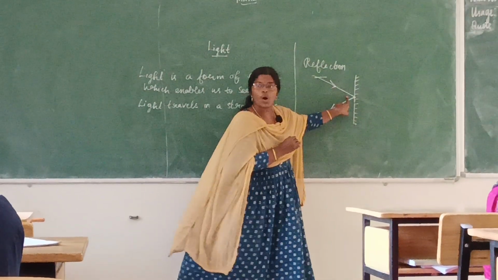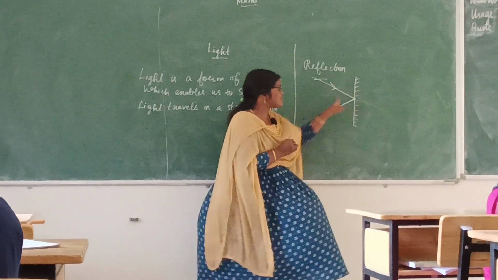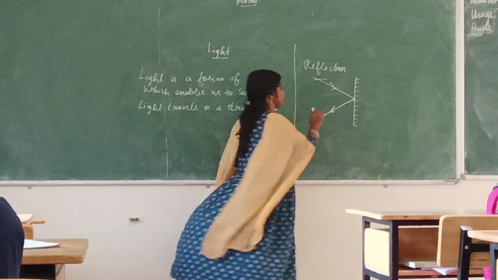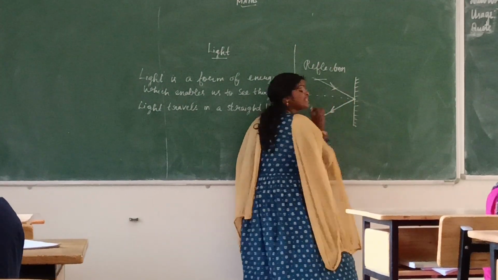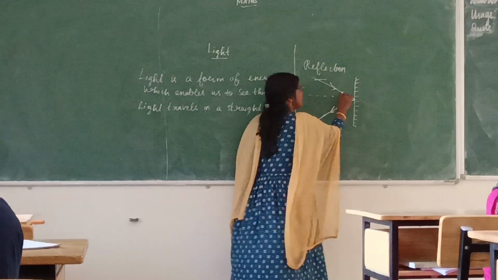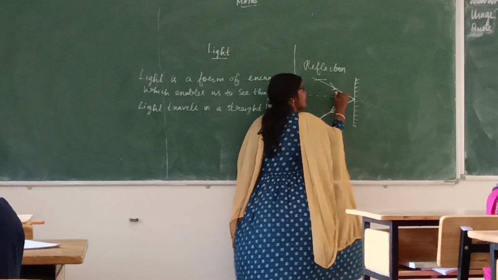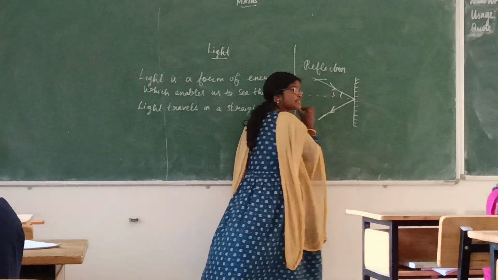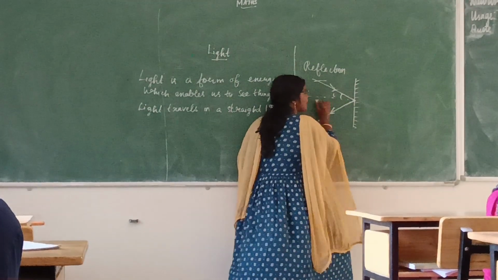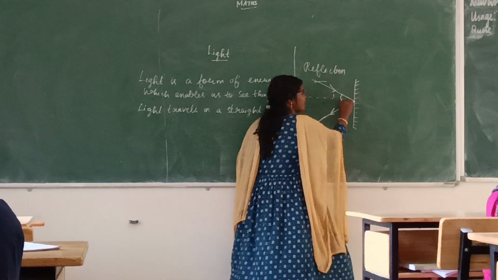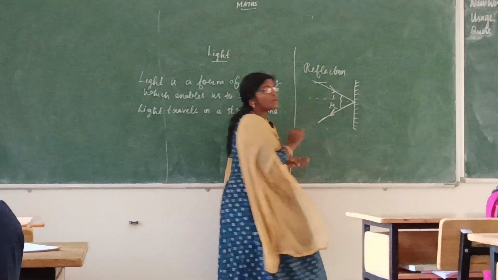So this ray is called the incident ray. This ray is called the reflected ray. And what does this line represent? It is the normal line. So the angle between this incident ray and this normal is called the angle of incidence. The angle between the normal and the reflected ray is called the angle of reflection.